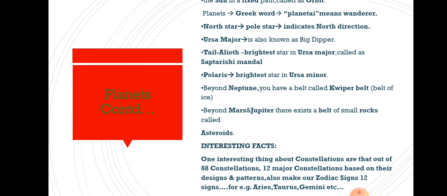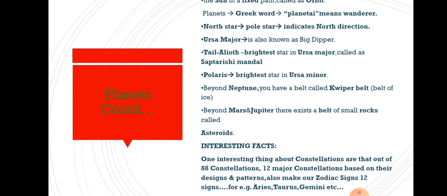Interesting fact about constellations that I want to share with you all: out of 88 constellations, as I told you in the previous class, 12 are major constellations based on their design and pattern. Every constellation has a different pattern, a different design. So, out of 88 constellations, 12 major constellations, based on their designs and patterns, make our zodiac signs also.